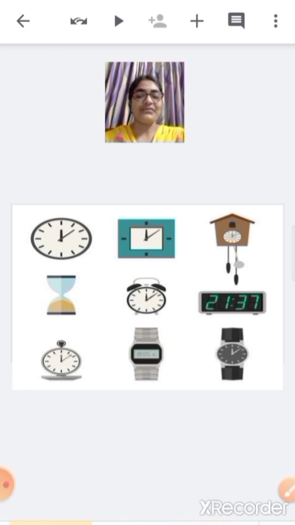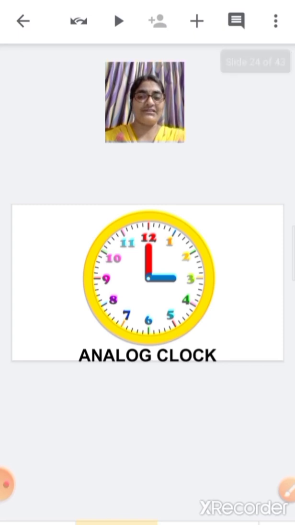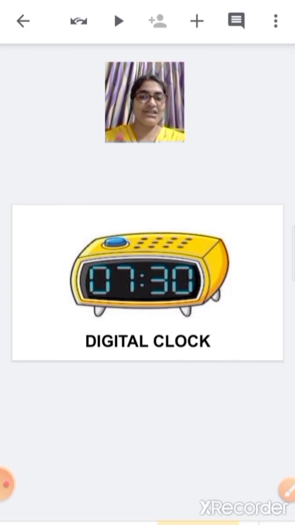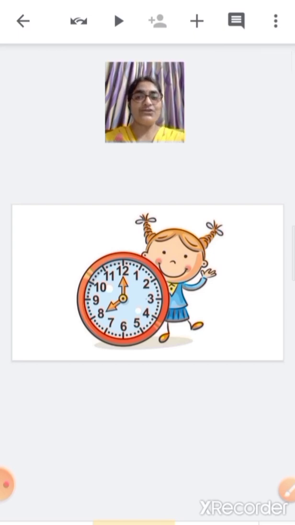Now children, there are two types of clocks. One is analog clock and the other one is digital clock. Now today we are going to learn how to read an analog clock.